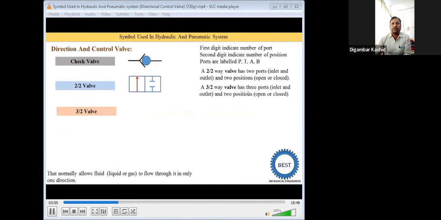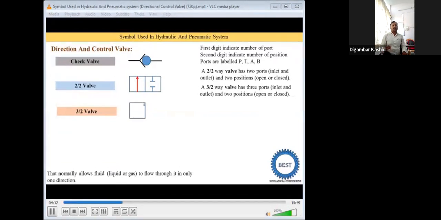A 3x2 way valve has 3 ports. One is the inlet, another is the outlet, and there is one more port. The second digit is 2, which indicates the two positions. One is used to open the system, the second position is used to close the system. Since there are 2 positions, we draw 2 squares, and 3 ports are provided in every position. Now there are a total of 6 ports. So in one position 3 ports are there.